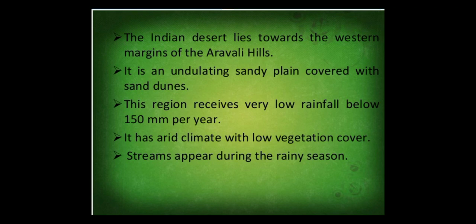As we know, because it is arid, it is dry. Because of that lack of moisture, we do not have proper vegetation there. Very little vegetation can grow there. Here, streams appear during the rainy season.